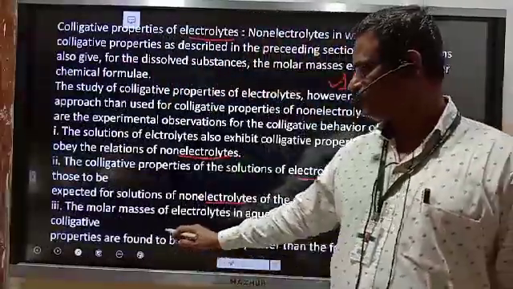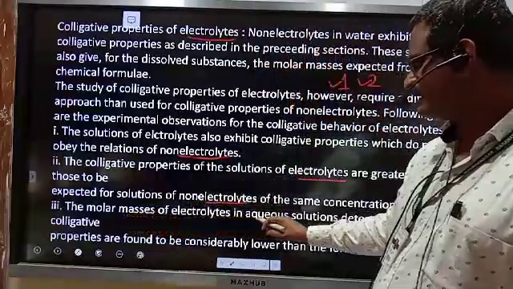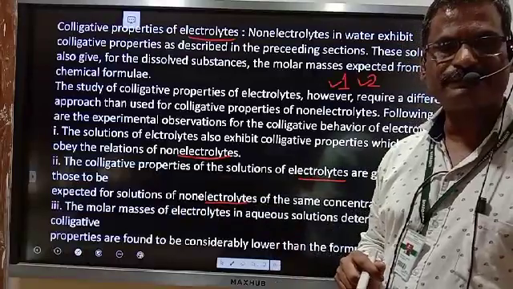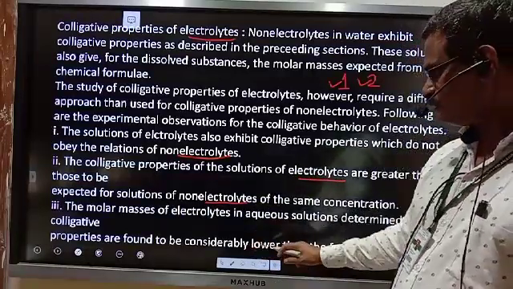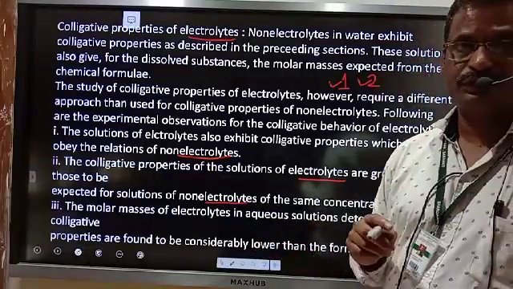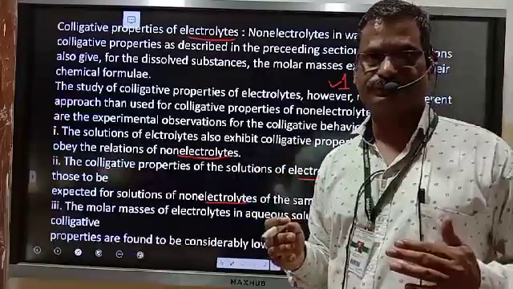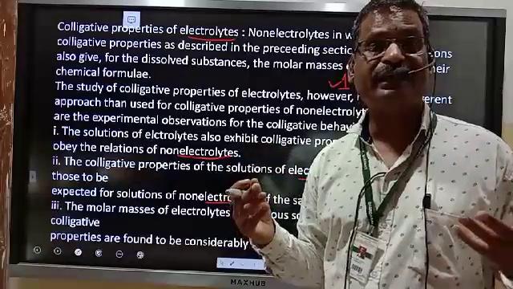And third, the molar masses of electrolytes in aqueous solution determined by colligative properties are found to be lower. If we study the colligative property of an electrolyte, they give ions. They are not intact molecules.